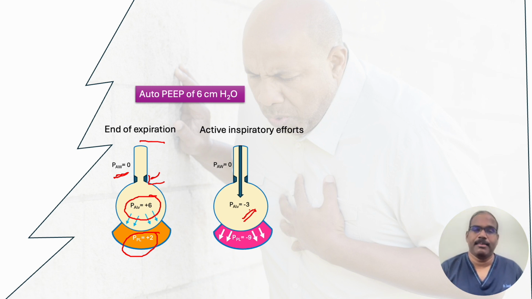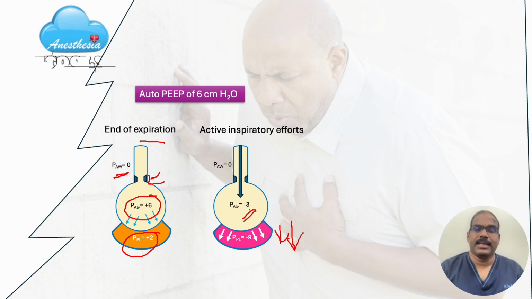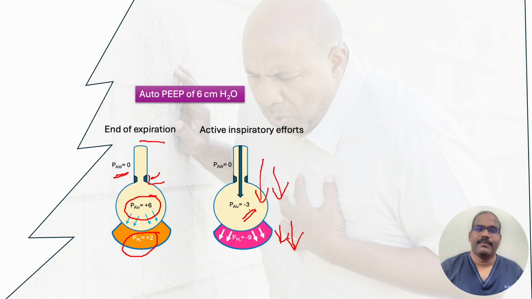Because the inspiratory muscles will have to work hard to bring down the pleural pressure to say as much as -9 to bring down from +6. So this alveolar pressure has now, with huge effort, become -3 centimeters of water. Yes, now there is a pressure gradient existing across this resistance and air flows in with these active inspiratory efforts. Now you can appreciate how much extra work of breathing has set in because of the AutoPEEP.